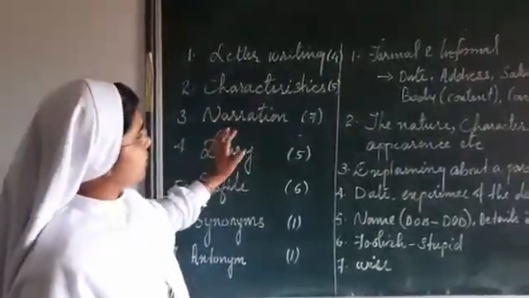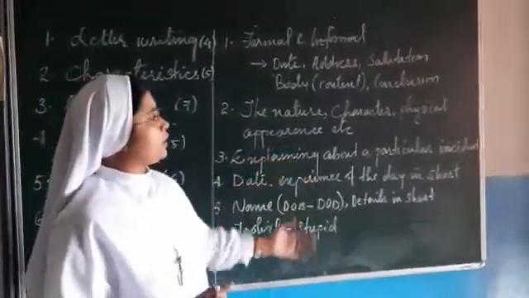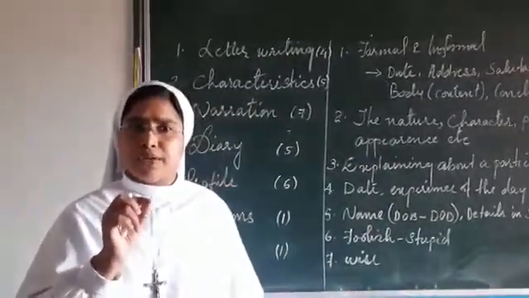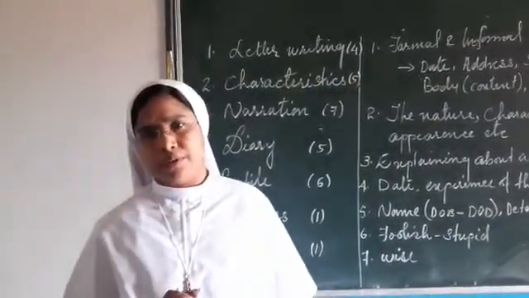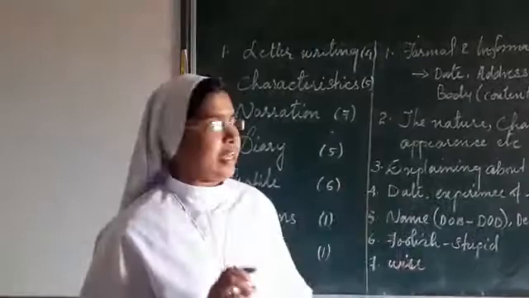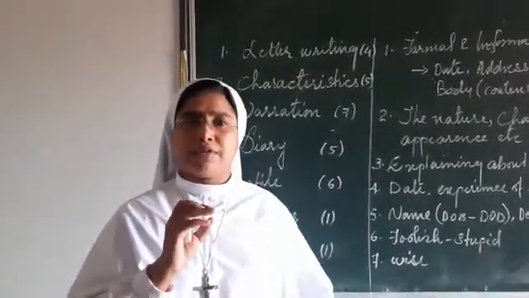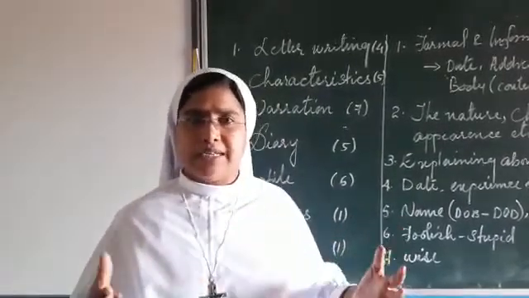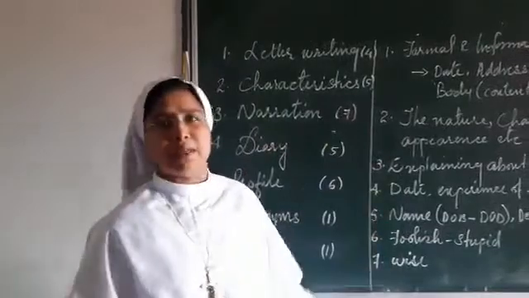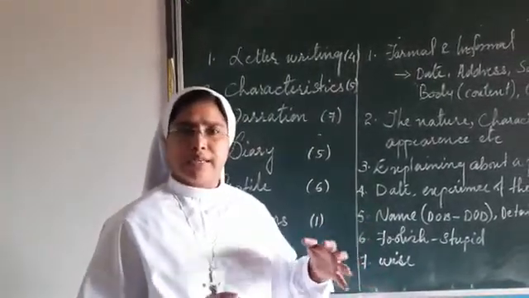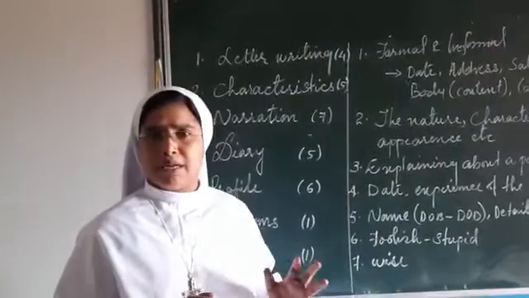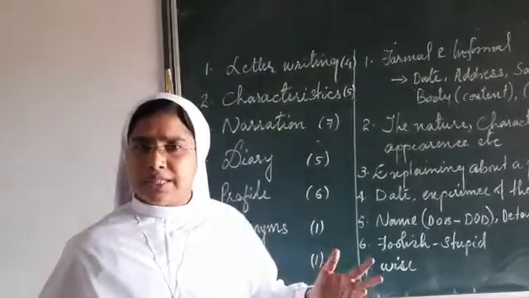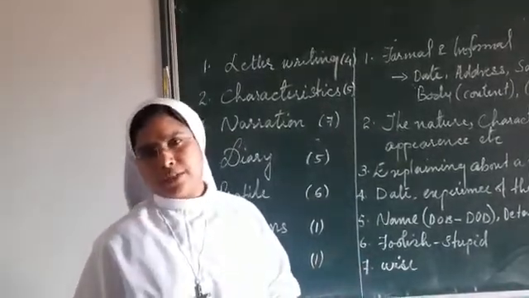Narration, what is the meaning of narration? Explaining about a particular incident. Why I say the example of Tarun is because both 9 and 10 will know about Tarun. When we say narrating about Tarun, you have to write as if I am narrating to somebody the feelings of Tarun. So you have to explain in detail. 7 marks is given for class 10 students and class 9 students. For the annual exam or SSLC exam, 7 marks is given for narration, which means you have to write almost 2 pages. You have to give a detailed explanation.